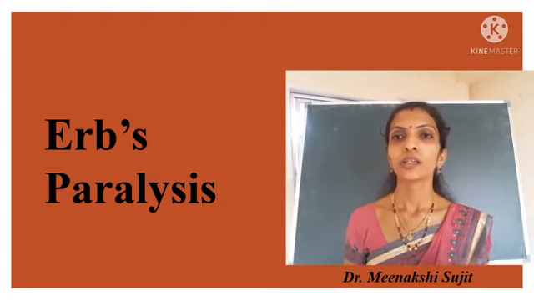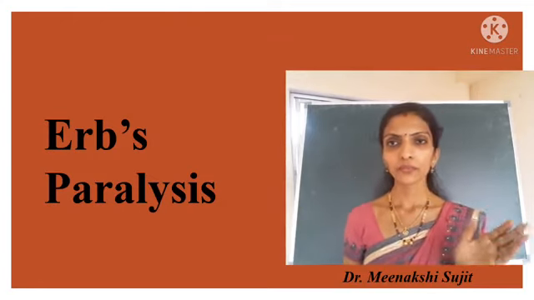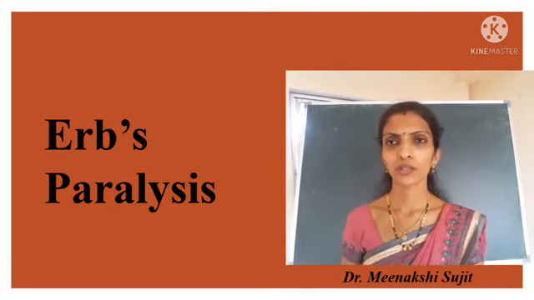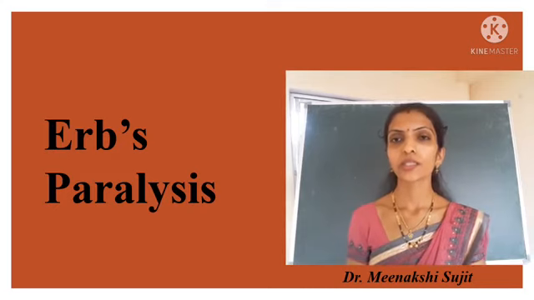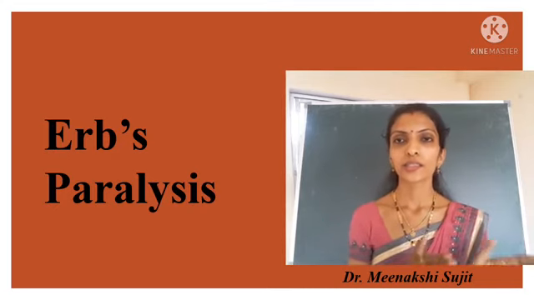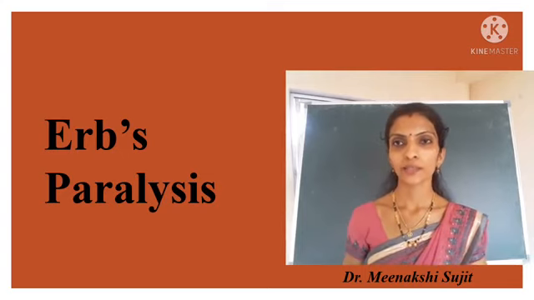Today I am with a new disease, that is Erb's paralysis. This Erb's paralysis is also one of the birth injuries, and particularly it is a disease of injury to the brachial plexus.